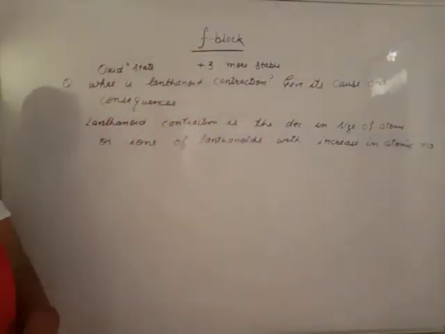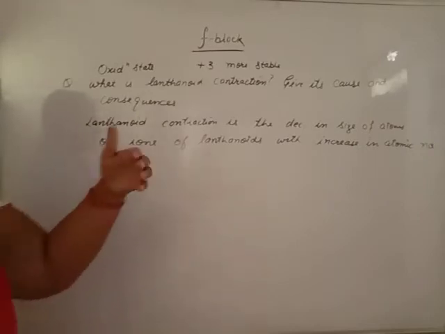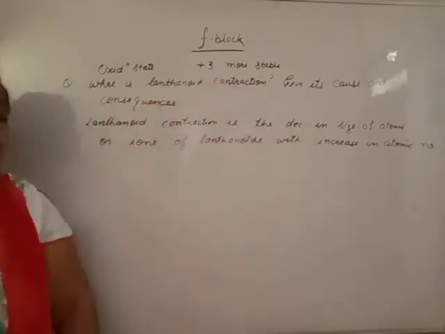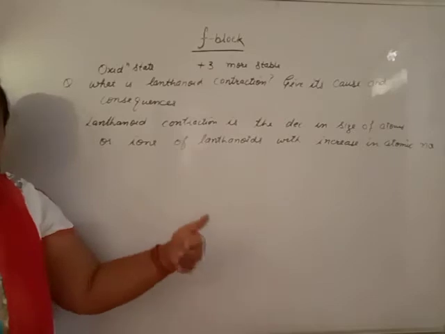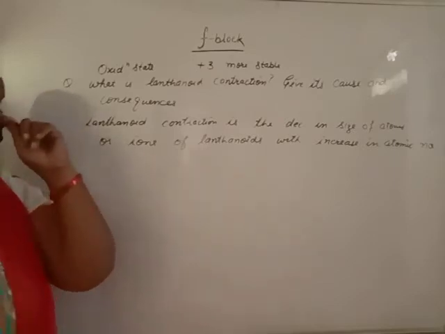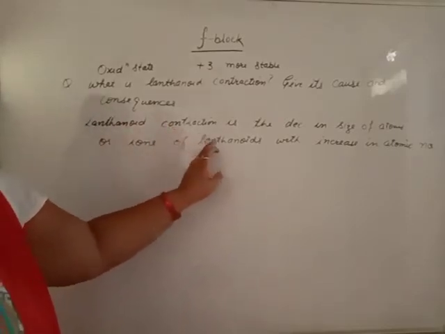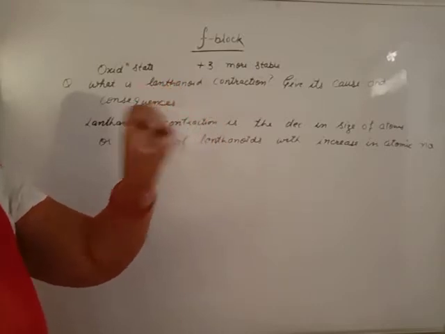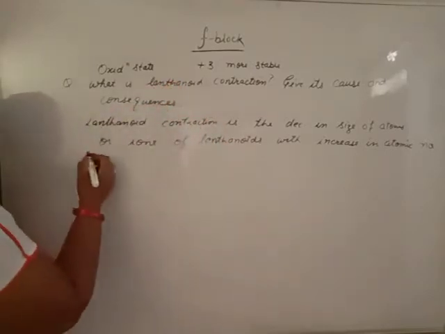As the atomic number of lanthanoids increases, their size progressively decreases by one step. This is known as lanthanoid contraction. Then what is the cause?